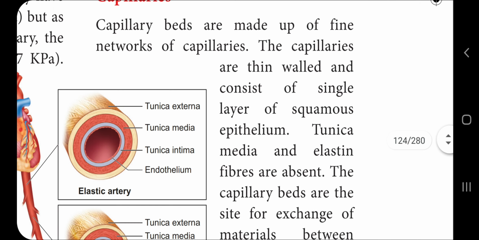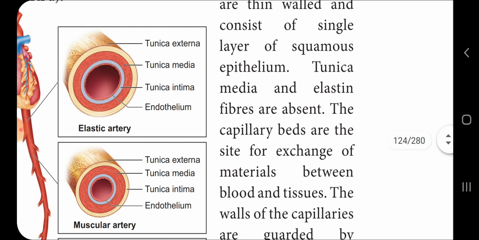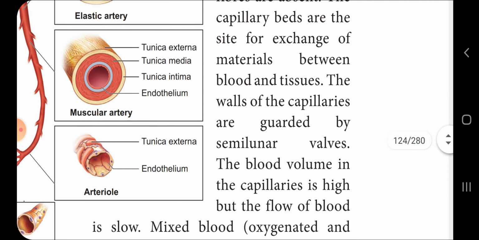Capillaries எடுத்தோம்னா, the capillary bed is made up of fine networks of capillaries. The capillaries பார்த்தீங்கன்னா are thin-walled and consist of a single layer of squamous epithelium. The tunica media and elastin fibers are absent. The capillary bed is the site of exchange of materials between the blood and tissues.